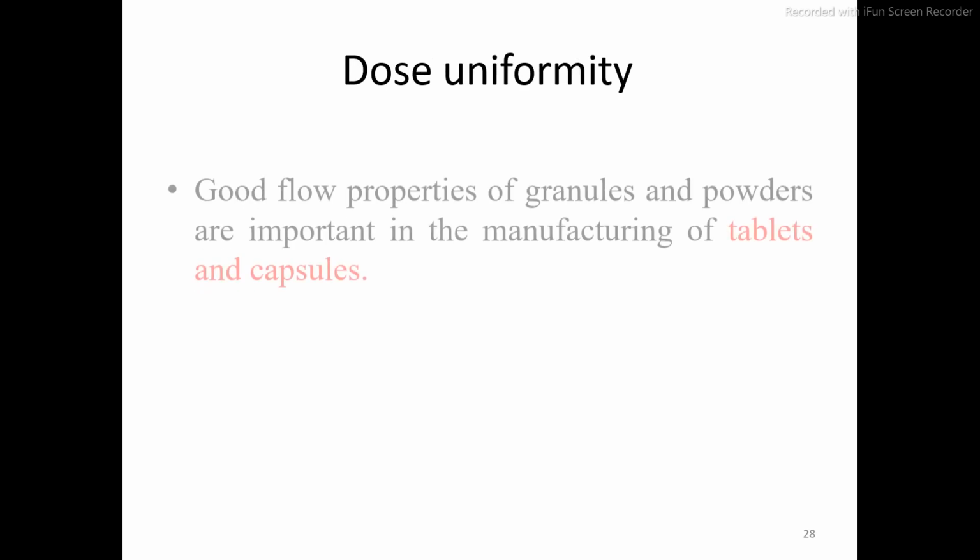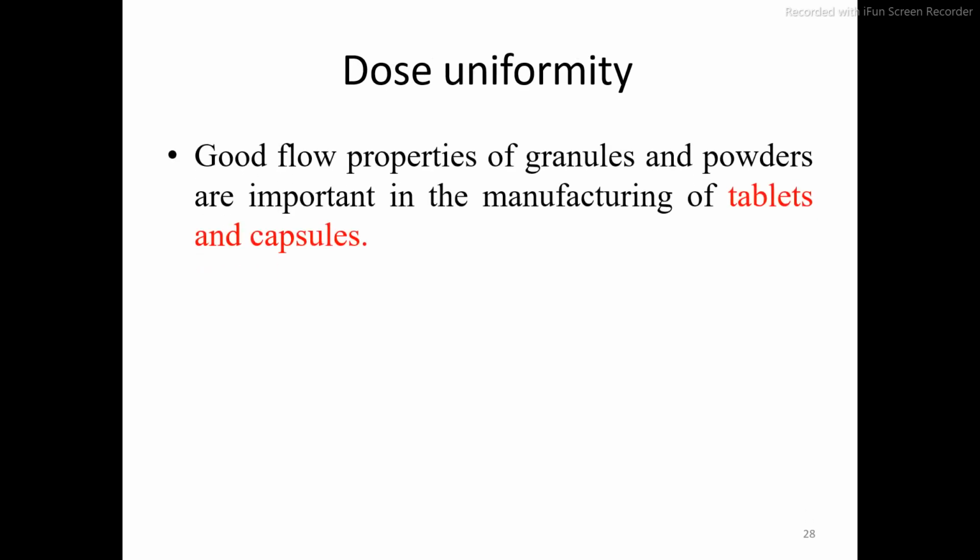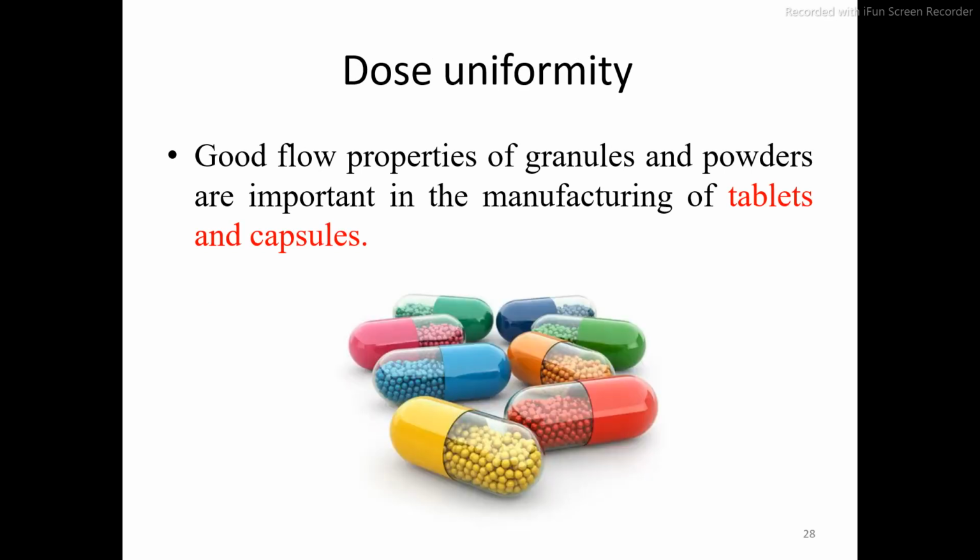Then dose uniformity. Good flow properties of granules and powders are important in the manufacturing of tablets and capsules. Look at this image. These capsules contain spherical particles. If the particles are spherical in nature, then there is no doubt about dose uniformity because spherical particles have very good flow properties.